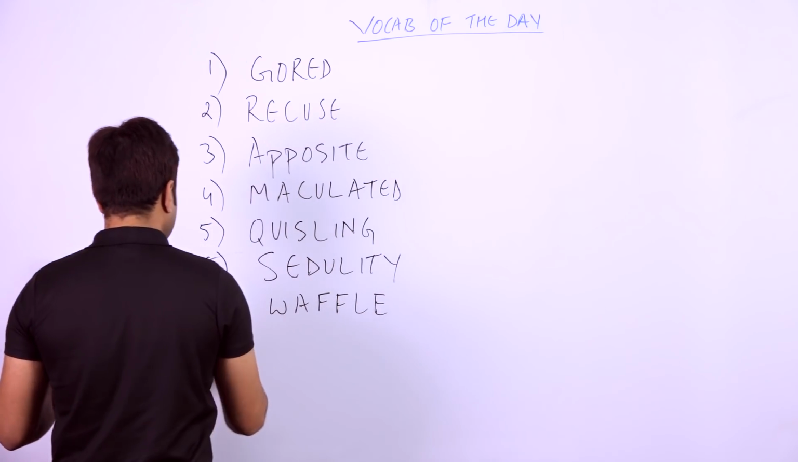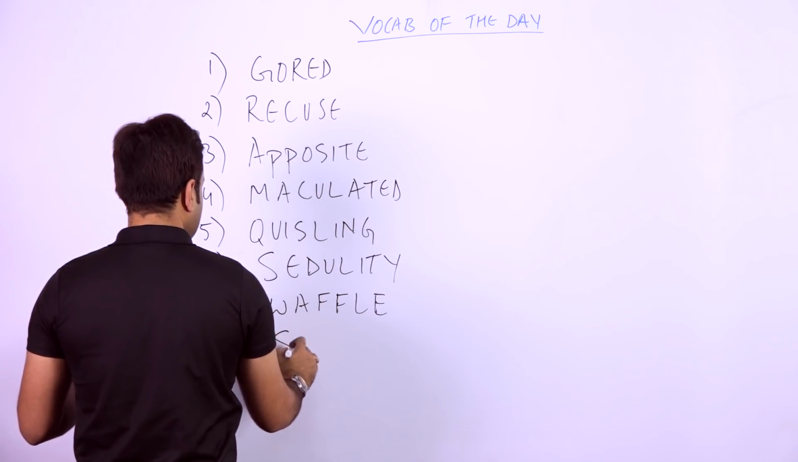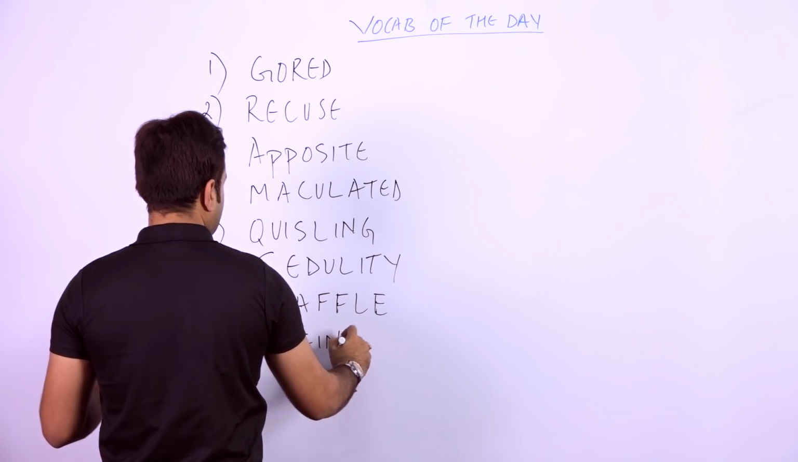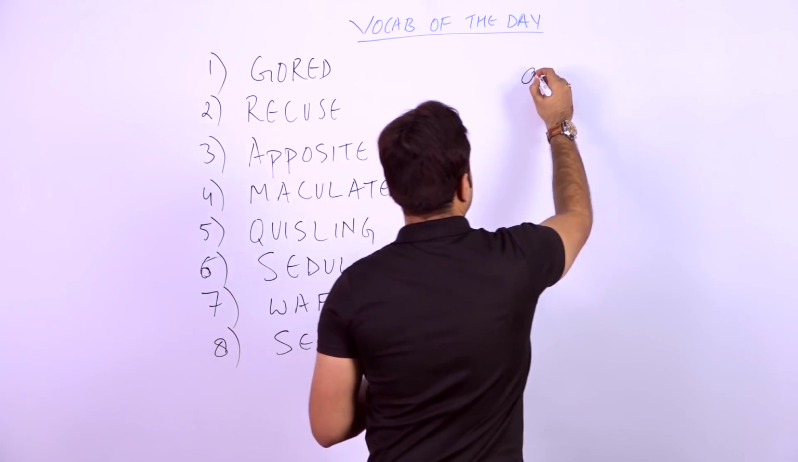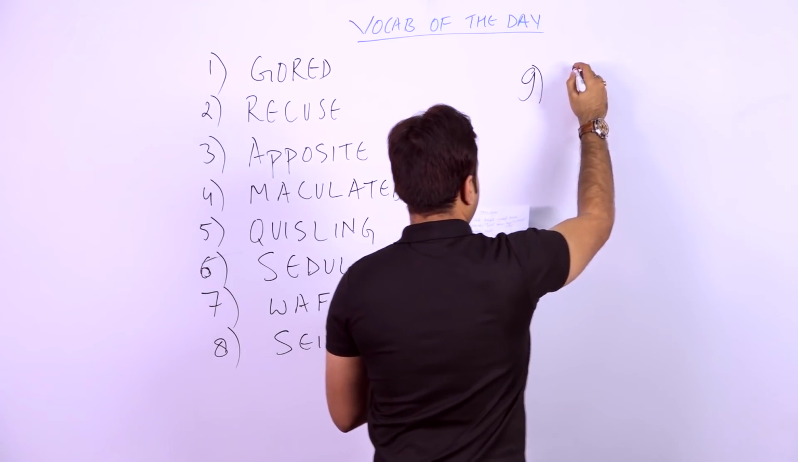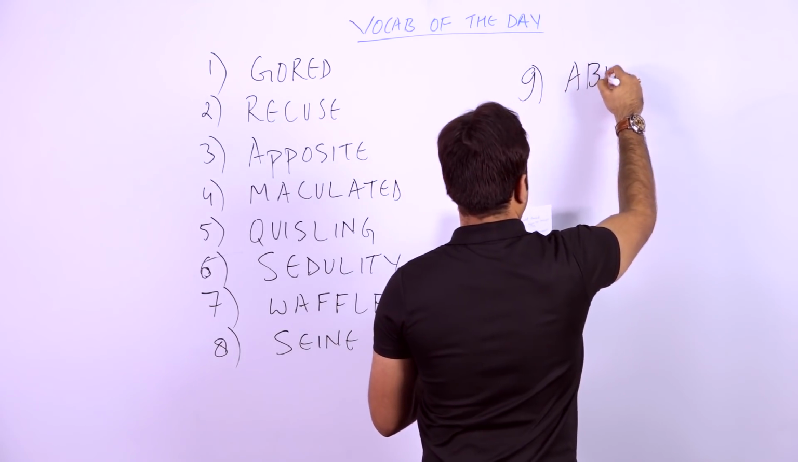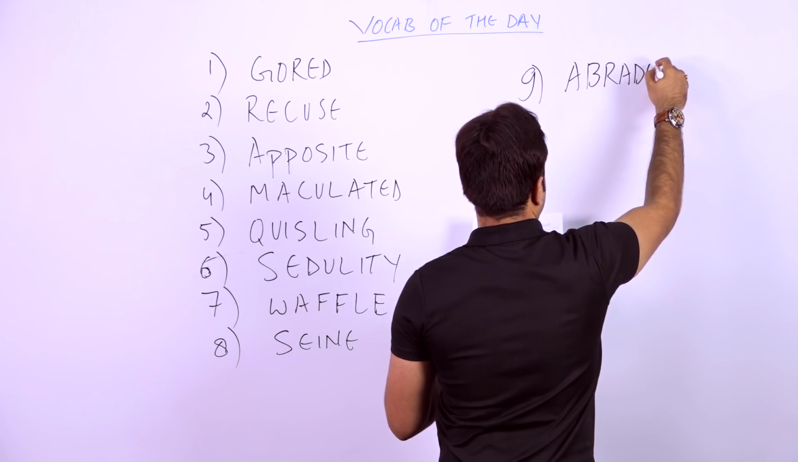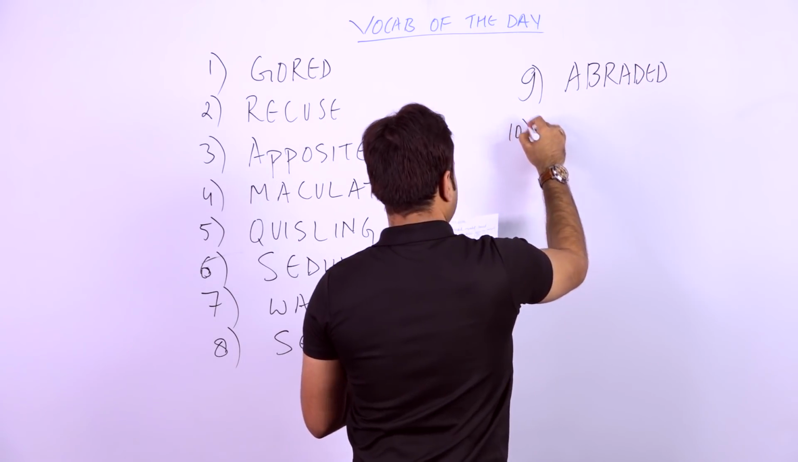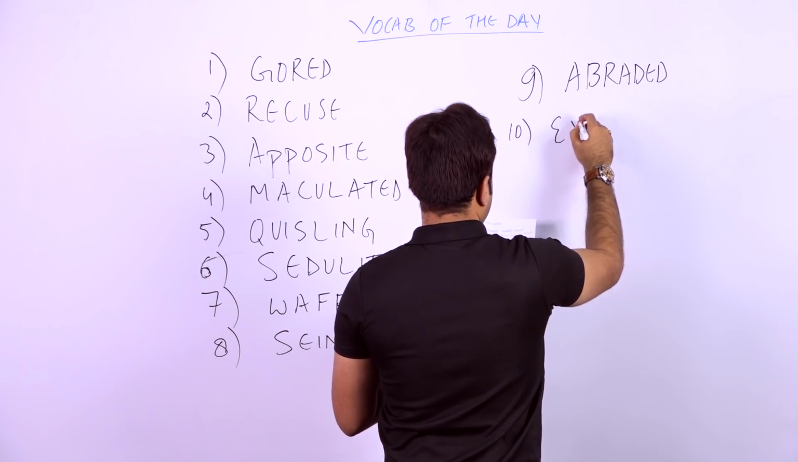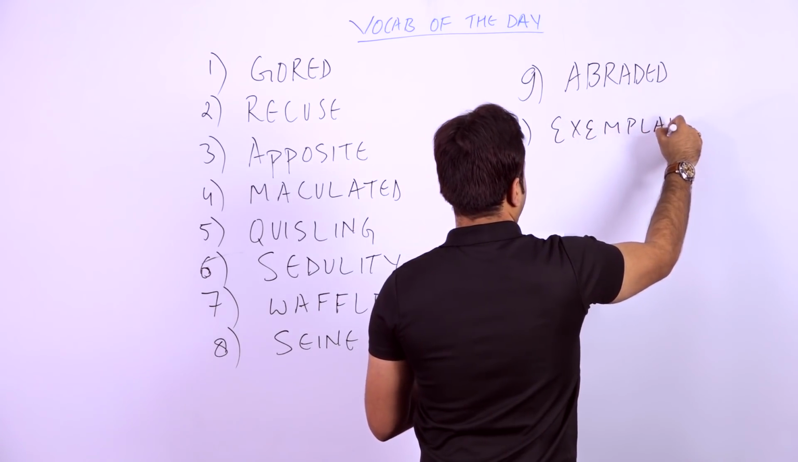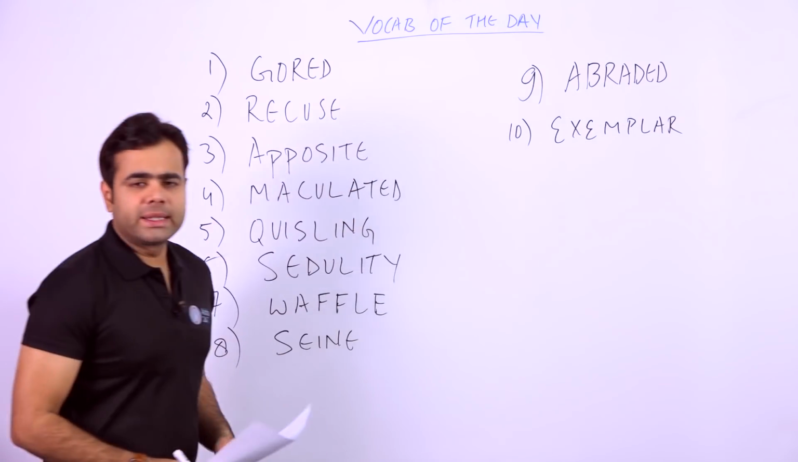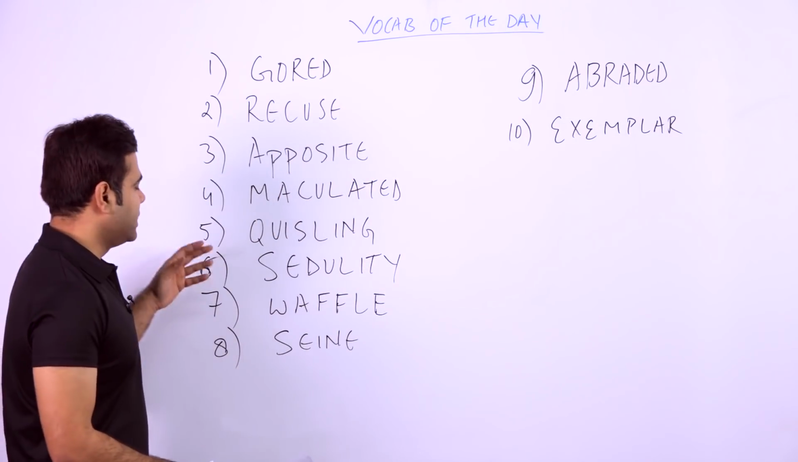Seventh word is W-A-F-F-L-E, waffle. Eighth word is seine, S-E-I-N-E. Ninth word is, students, A-B-R-A-D-E-D, abraded, and the 10th word is E-X-E-M-P-L-A-R. Fine. So actually these are the 10 words you can see on the board.